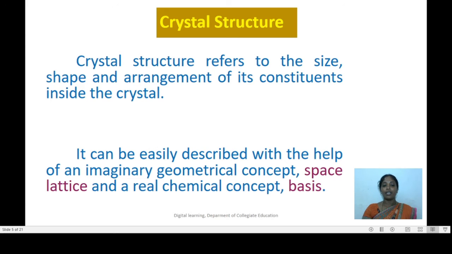Crystal structure can be easily described with the help of two concepts. One is an imaginary geometrical concept, and this concept will give the location of the constituents, and this is called space lattice. And another one is a real chemical concept known as basis, and it will give information about the constituents which are present in the crystal. Let us know more about space lattice and basis.